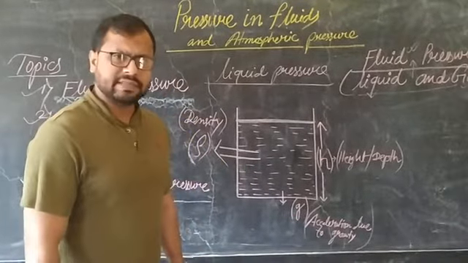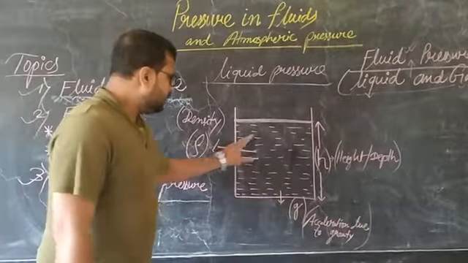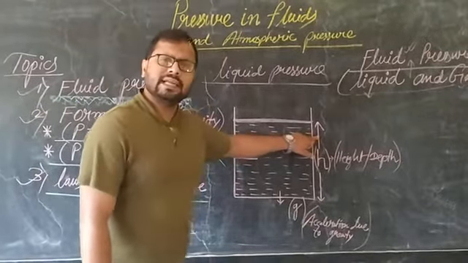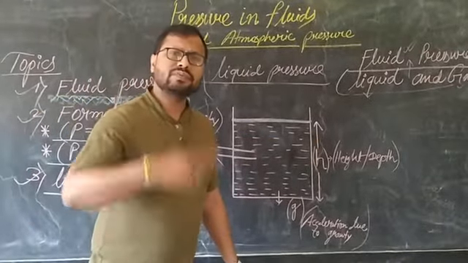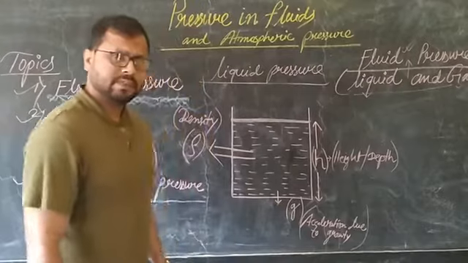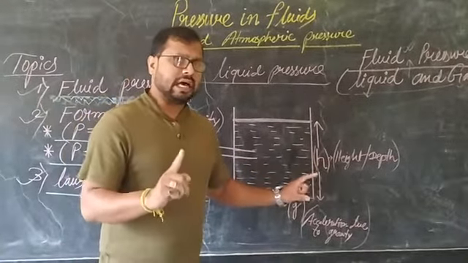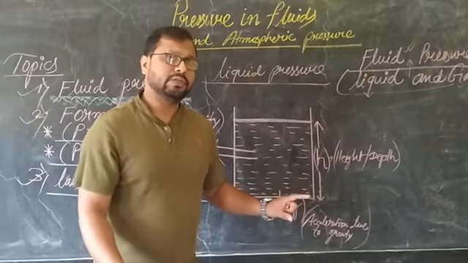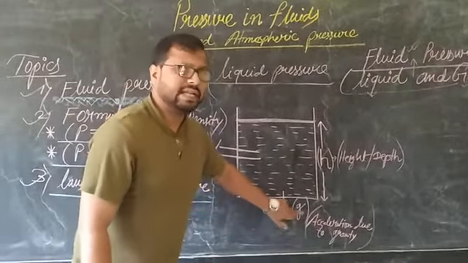When we put any hole on the walls or at the bottom of the container, the liquids have the tendency to flow from those holes. It shows that these liquid molecules are forced to come down due to acceleration due to gravity, so somehow it also affects the pressure of the liquid.